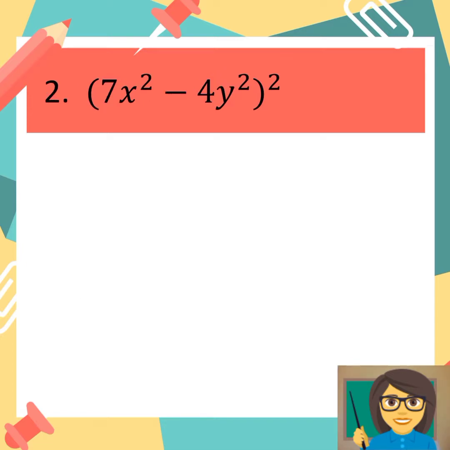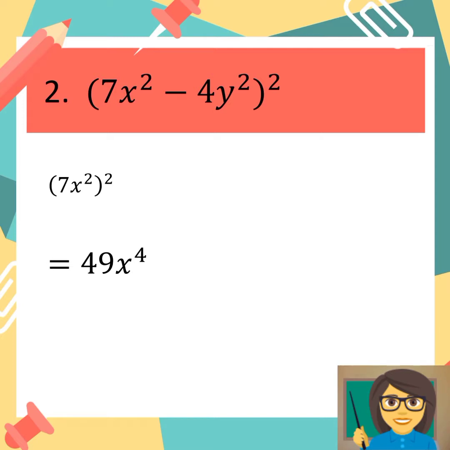Second example, we get the square of the difference of 7x squared and 4y squared. 7x squared is our first term, and negative 4y squared is our last term. First step, we get the square of the first term. So the square of 7x squared is equal to 49x raised to 4.